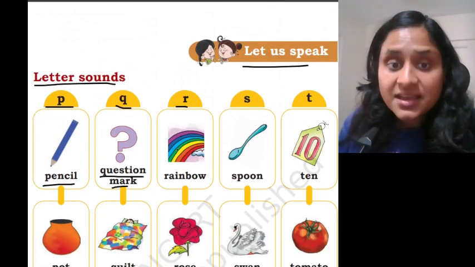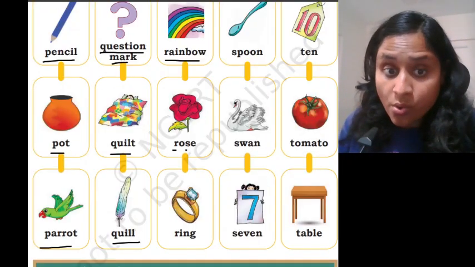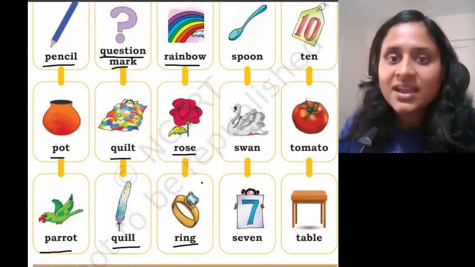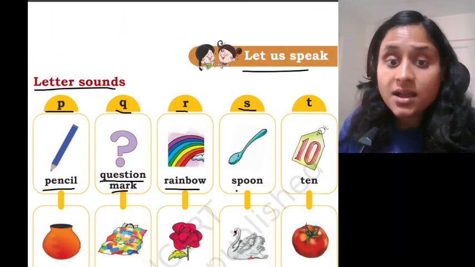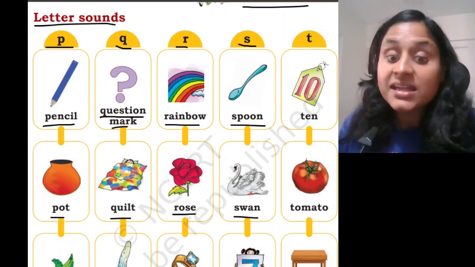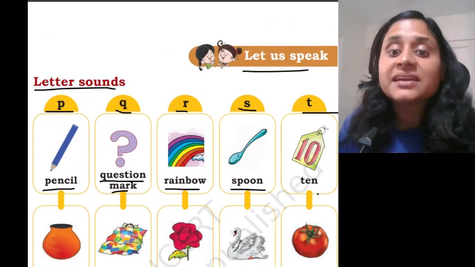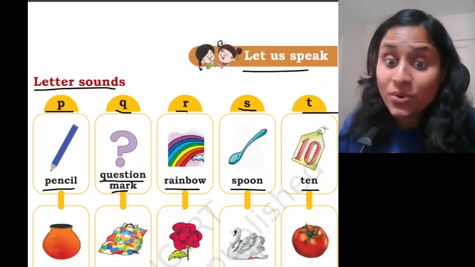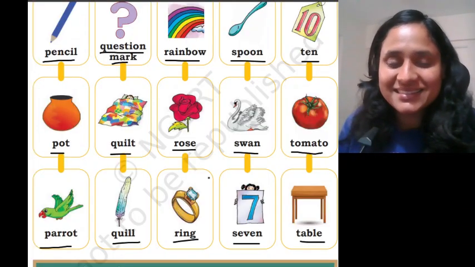R says R. Rainbow. Rose. Ring. S. S says S. Spoon. Swan. T says T. Tomato. And table. Yes? Okay.